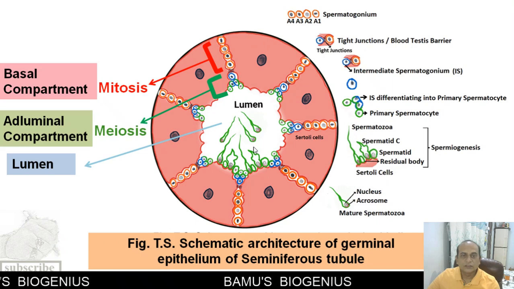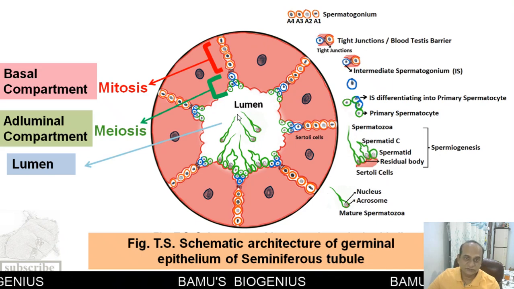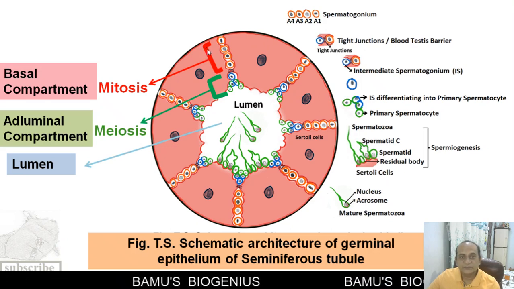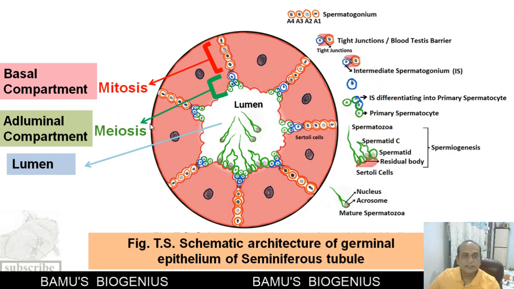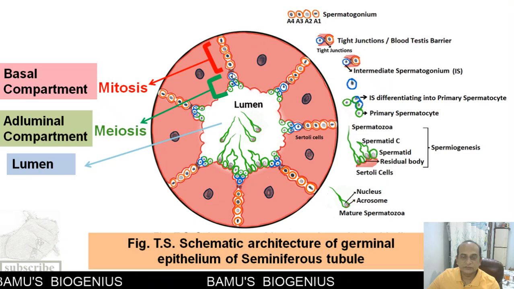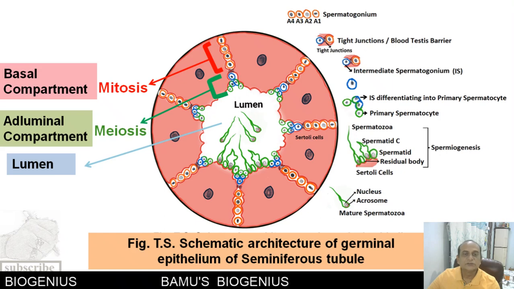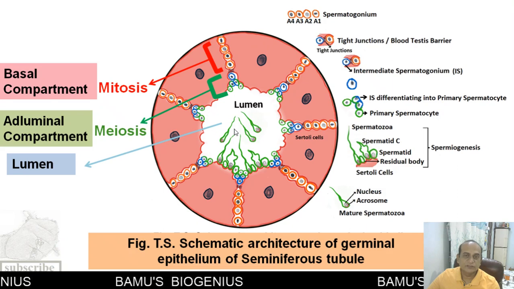So these are the three compartments that can be seen inside a seminiferous tubule. The first compartment, the basal compartment, shows mitosis of various sperm mother cells, or spermatogonia. Then the adluminal compartment shows the spermatozoa in their different stages of meiosis, and the lumen shows free swimming spermatozoa.